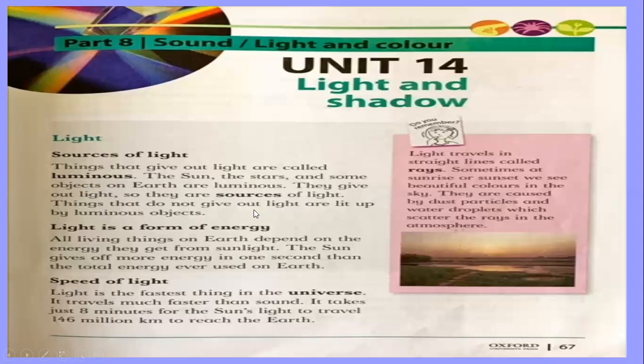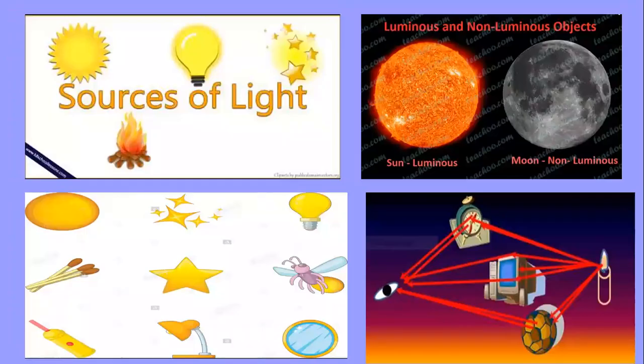Things that do not give out light are lit up by luminous objects. Understand? The things that do not give out light, suppose your pencil, suppose your bag, suppose the moon, they are not luminous objects, they only reflect the light. Let's see. Look, sources of light: sun, light bulb, stars, or fire. As you can see here, matches, and this is the firefly. These all are luminous.